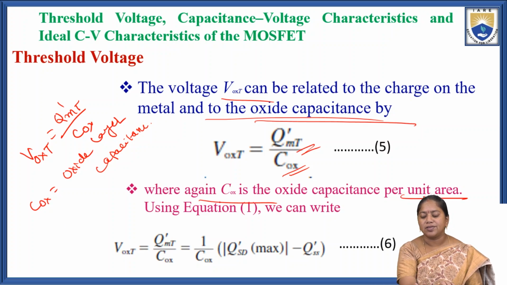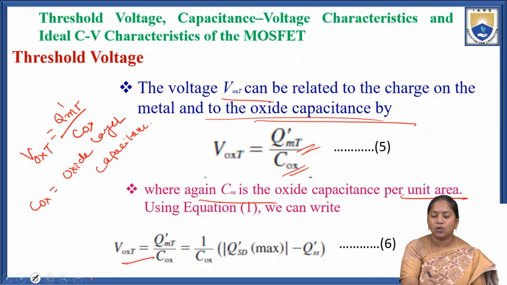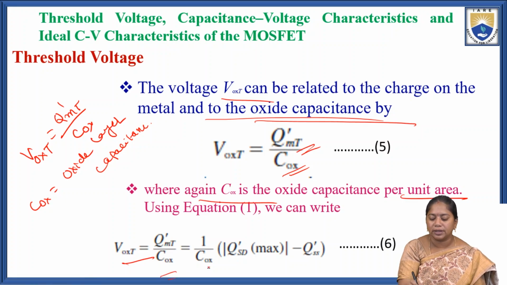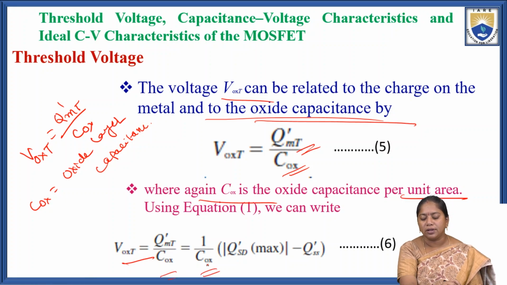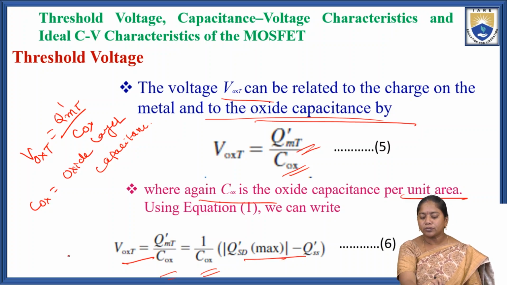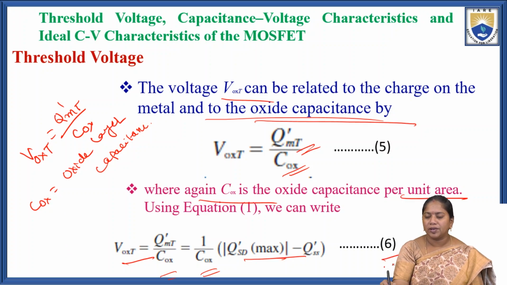Using equation 5, we can write Voxt equals Qmt' by Cox, which equals 1 by Cox. In place of Qmt', we can substitute the modulus of Qsd'(max) minus Qss'. That is equation 6.